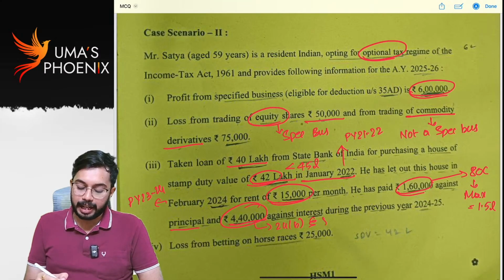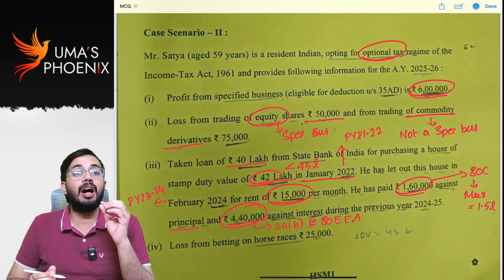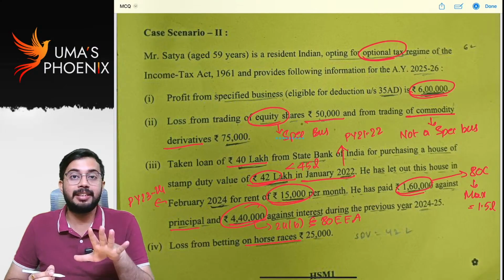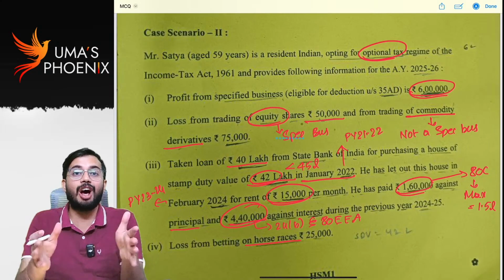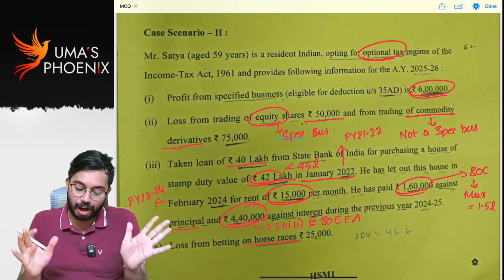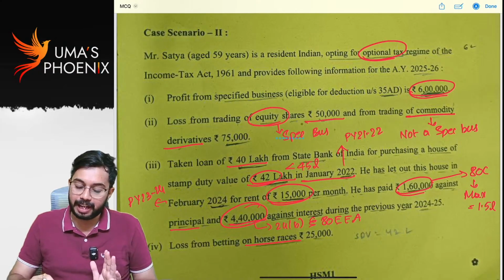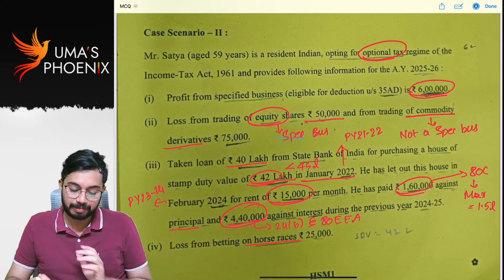Loss from betting on horse races. Whatever the loss from horse races is there, such loss is dead loss. You cannot set off such loss. So that loss will be treated as dead loss.